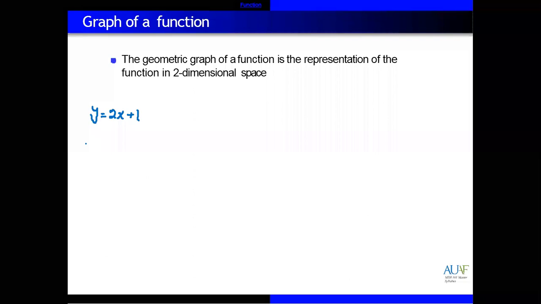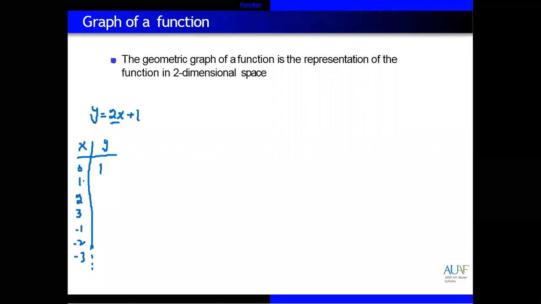Let me draw the x and y chart. I will start from positive values: first 0, then 1, then 2, and let's suppose 3. Then minus values like -1, -2, -3, and you can continue. First of all, when x is 0 in this equation, 2 multiplied by 0 plus 1 equals 1.